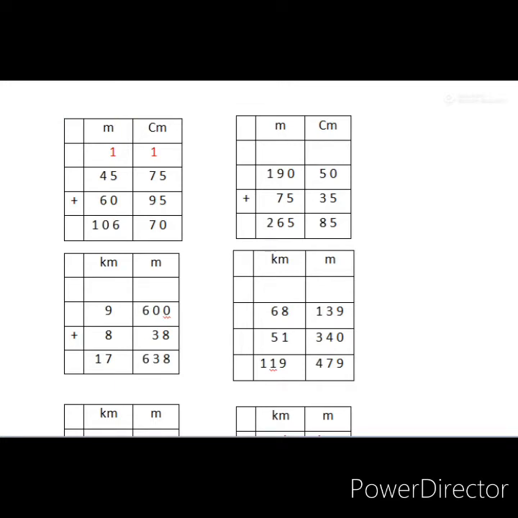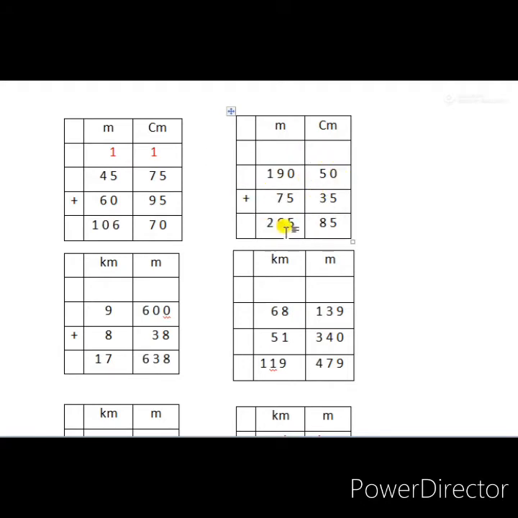Now let's go to the next question. Question B is 190 meter 50 centimeter plus 75 meter 35 centimeter. Here also for meter and centimeter we have made separate columns. In the meter column we wrote 190 meter and 75 meter, and in the centimeter column we wrote the first number 50 centimeter and second number 35 centimeter. After that, add and find the sum of these numbers.